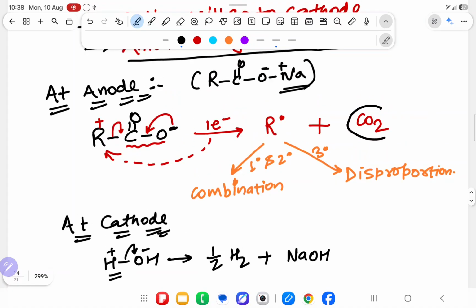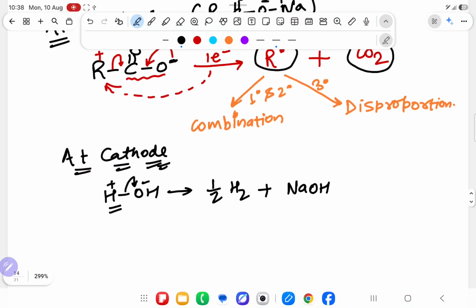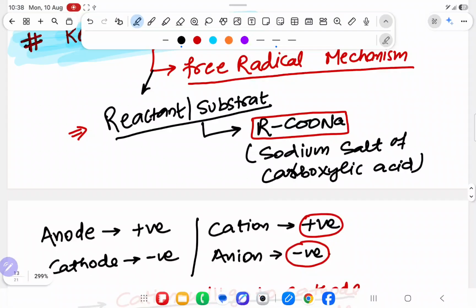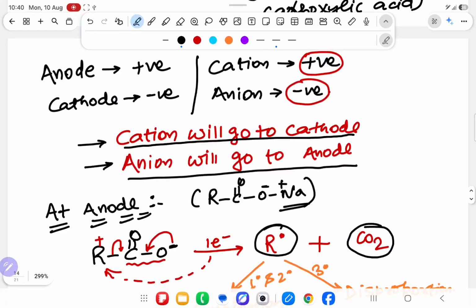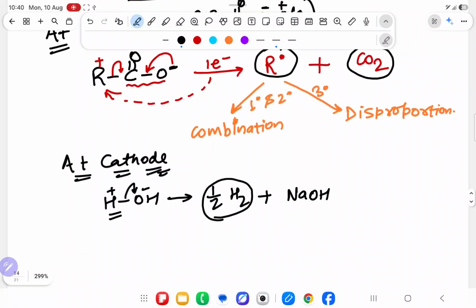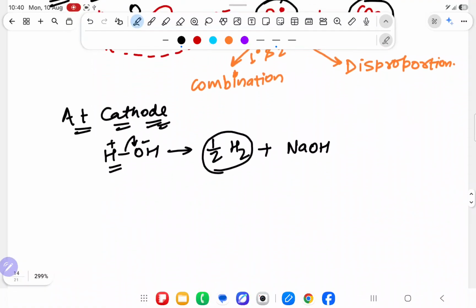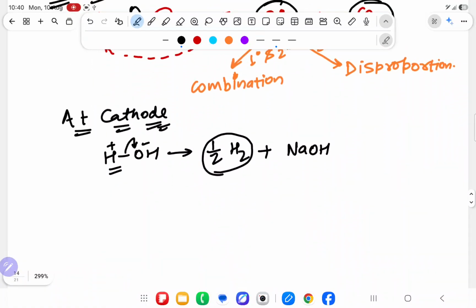At anode, carbon dioxide and free radical is forming. Carbon dioxide will be as it is, free radical will be converting through 1 degree, 2 degree combination and 3 degree disproportion. And at cathode, which gas is coming? Hydrogen gas is coming. I am going to write each and everything very properly as an important point. See it once, fast. Seen this? Understood, sir. At anode, carbon dioxide and free radical, and at cathode, hydrogen gas is coming. Now I am going to write slowly the important points.